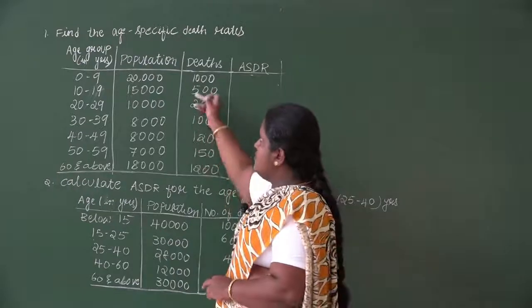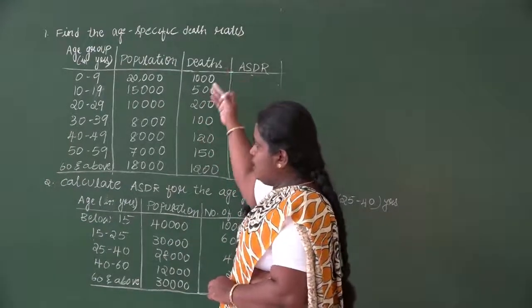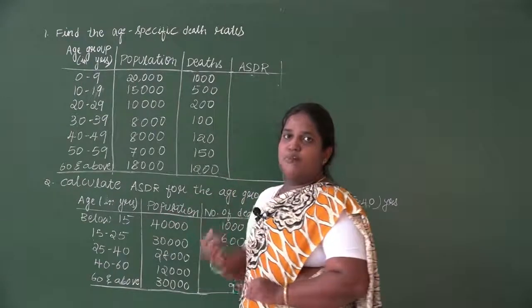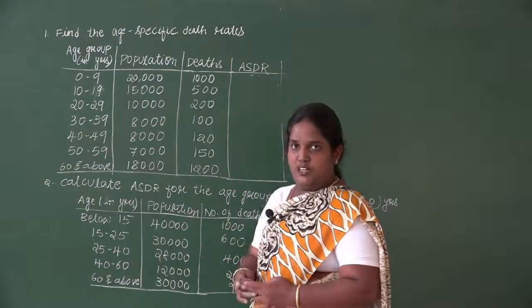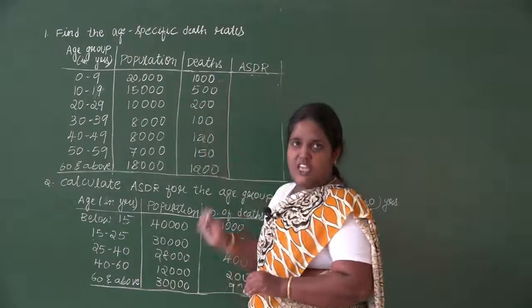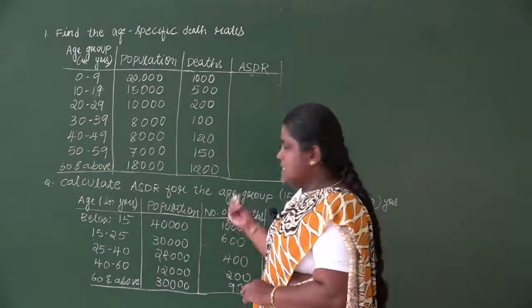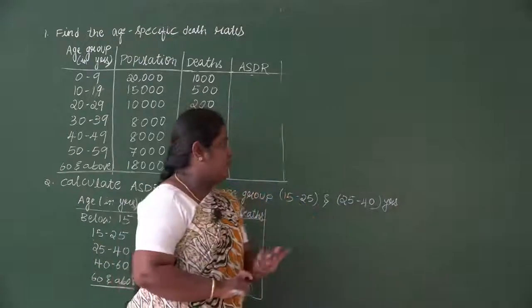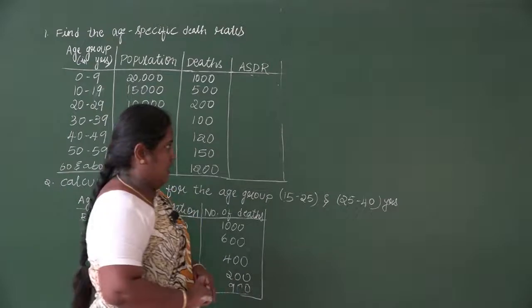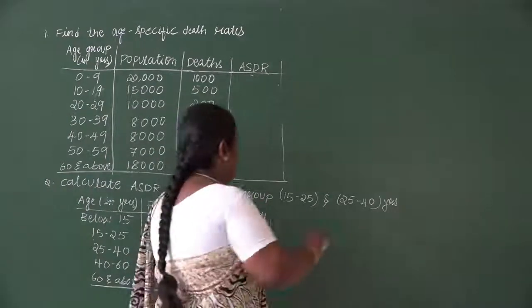So the first question is find the age specific death rate. I've written two questions. It is two different methods. In both the problems we are finding out age specific death rate, but in the first question I have not specified for which age group you have to do it, but in the second question I have specified for which age group you will be finding out the age specific death rate. First we'll start with the first problem.